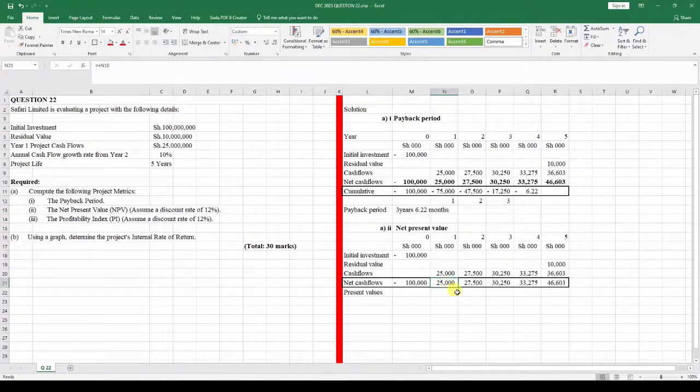But for us to be able to get the present values, in Excel there's always a way we can do it. We can just use the NPV.